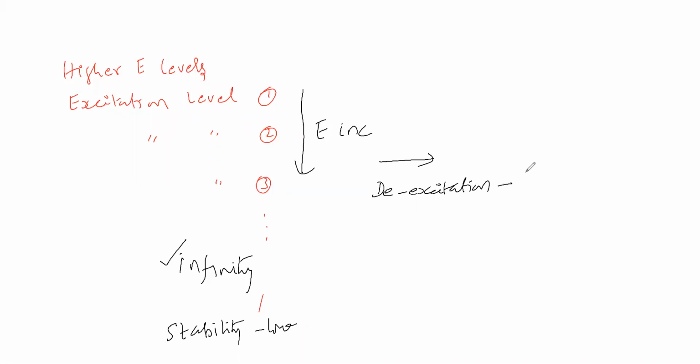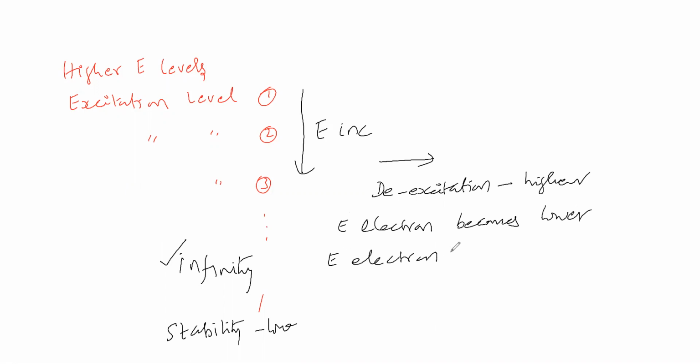That means a higher energy electron becomes a lower energy electron. So what happens to the difference in energy? That is emitted as radiation. De-excitation means a higher energy electron becomes a lower energy electron by emitting radiation.